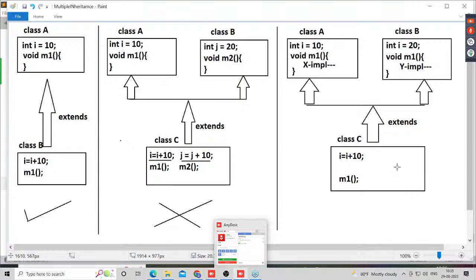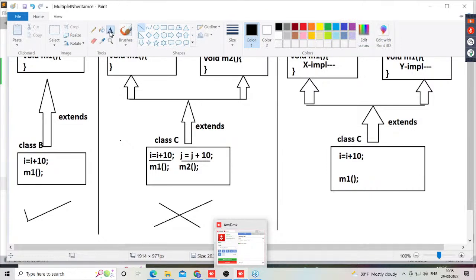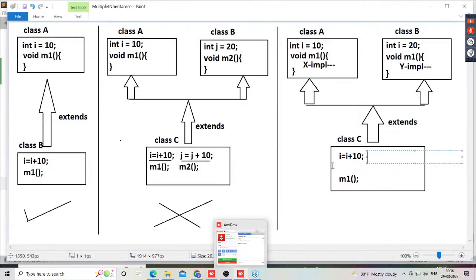If you think the I variable value is coming from the class A superclass, in class A what is the I value? 10. Now I is equal to I plus 10, I is equal to 10 plus 10, 20. Is it 20? If you think the I variable value is coming from the class B superclass, in class B the I value is 20. I is equal to I plus 10, I is equal to 20 plus 10, then it's 30. Is it 30? What is the result of this I variable? Is that 20 or 30?